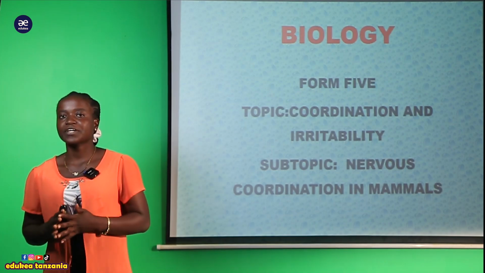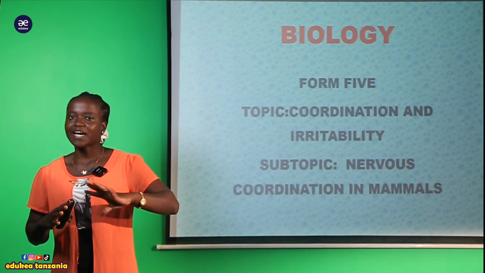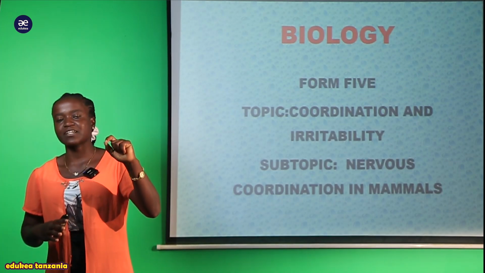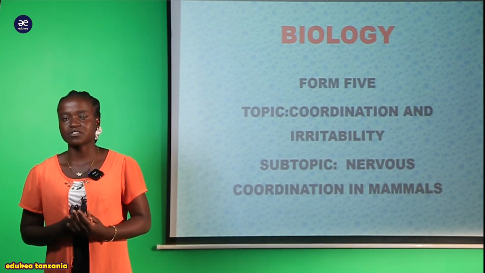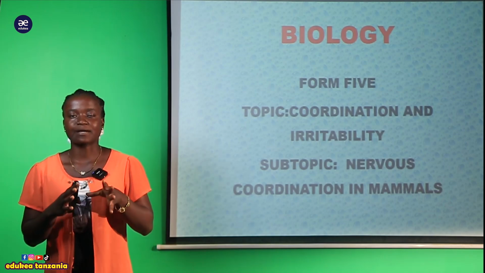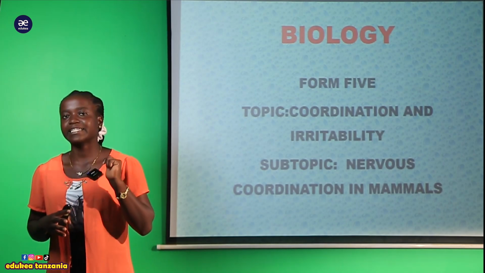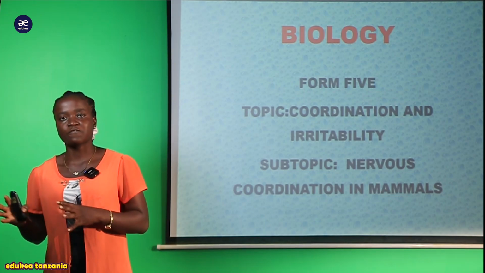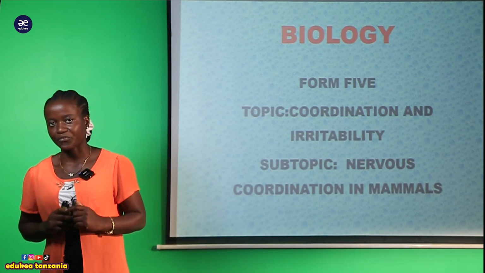Tumesema kwamba ile microglia yenyewe inafanya kazi ya kufight any kind of infection or any kind of bacteria that can enter through the central nervous system. This microglia will act upon it, kill it and destroy it, so that transmission of the impulse can go smoothly.